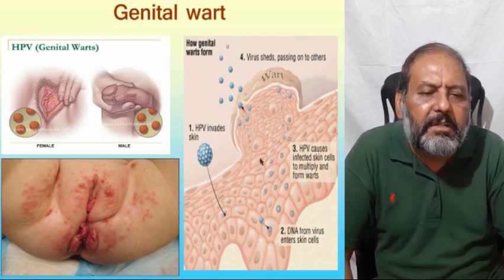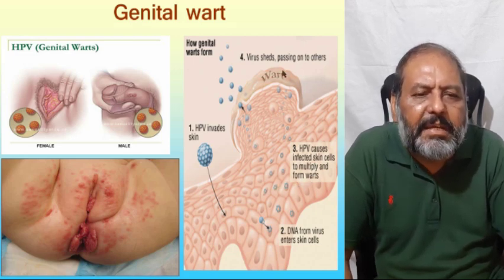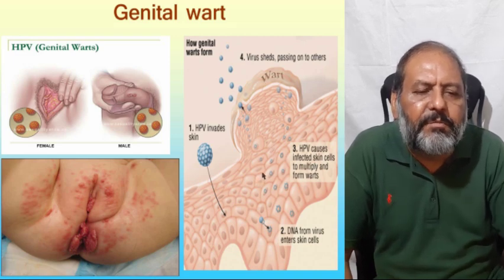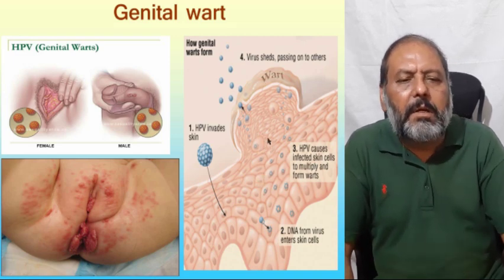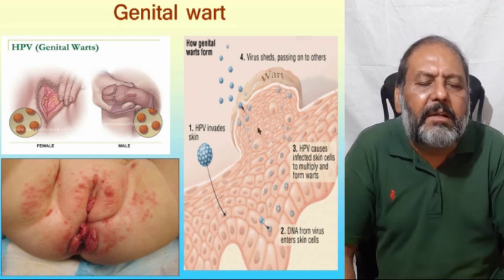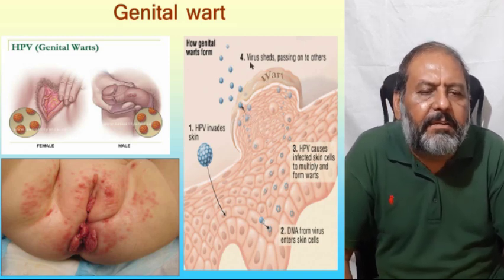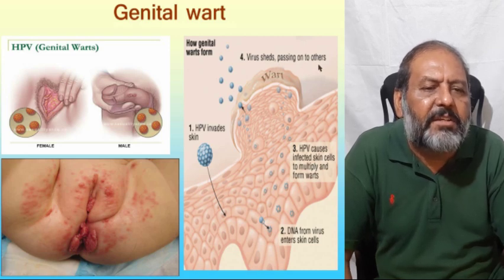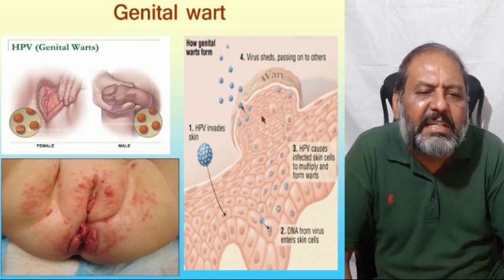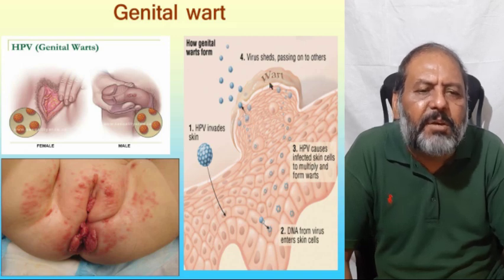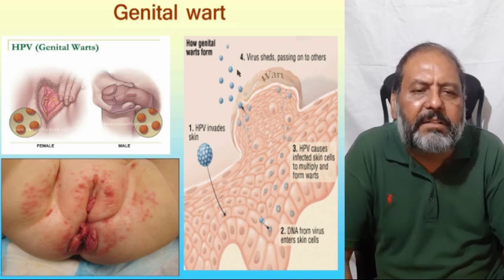So these cells just make the wart, as one can see, and the cells in which these HPV viruses are multiplying, ultimately they leave the cells and the virus sheds, passing on to others. Here one can see the release of the virus from the skin after making the wart, infecting others.